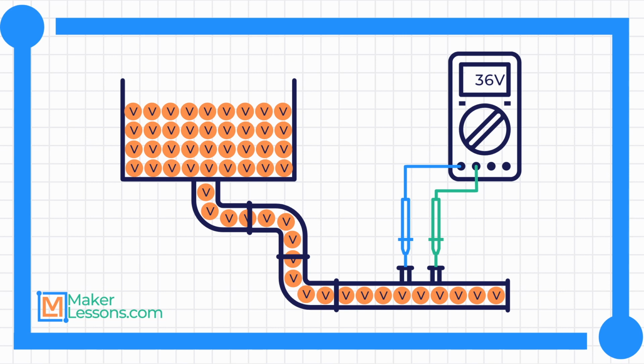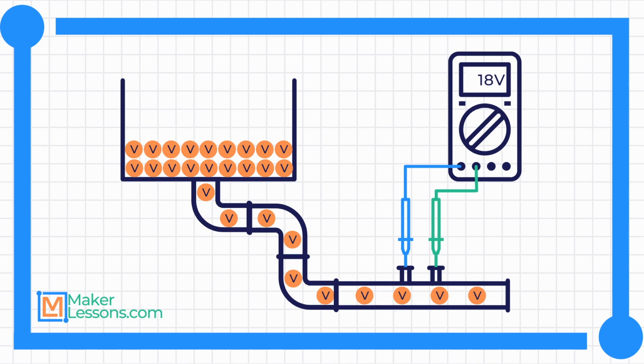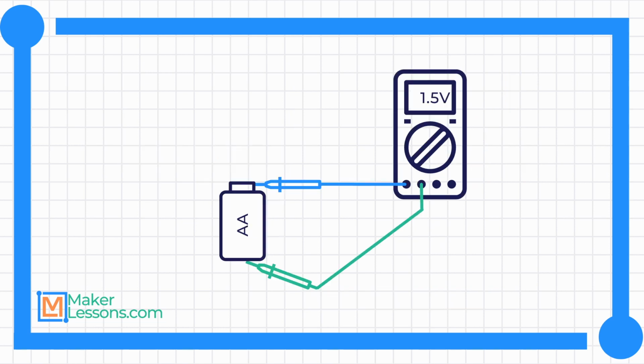This is the amount of force each volt is actually pushing through our pipes, which represent a circuit. As our tank of voltage is lower, so is the measured voltage from the multimeter, because just like the water, the electric pressure is less. These same measurements of voltage, or electric pressure, can be measured off a battery. In this case, let's use a AA battery. Each AA battery measures 1.5 volts in real life.